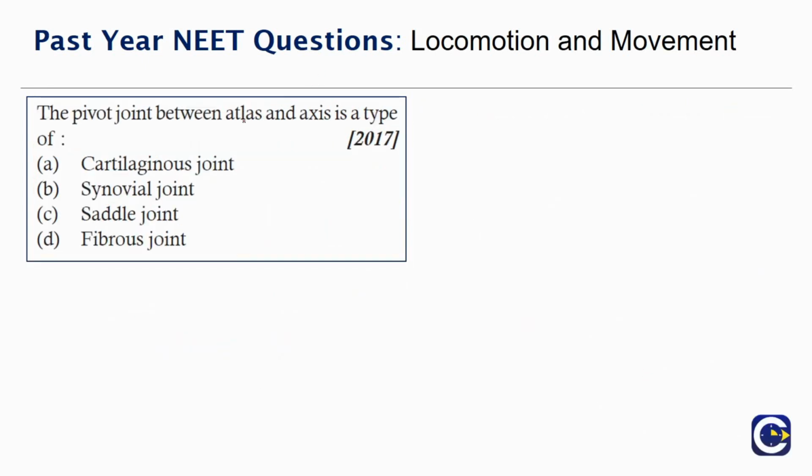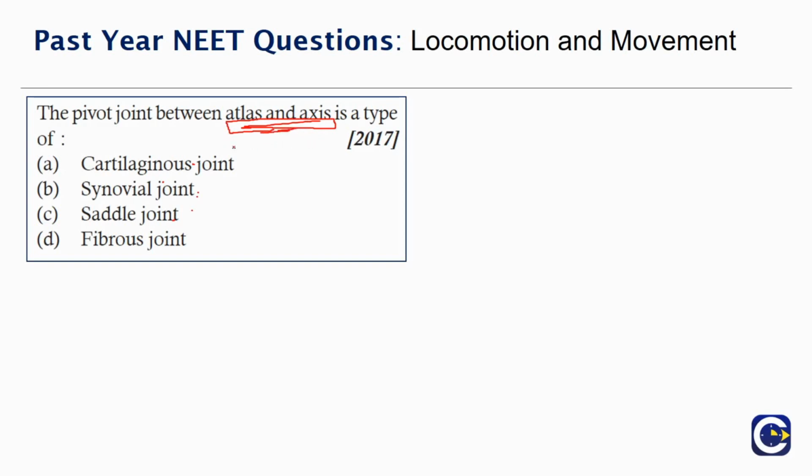The pivot joint between atlas and axis is a type of: cartilaginous joint, saddle joint, synovial joint, or fibrous joint. The atlas and the axis are the first two of the vertebrae. The atlas holds the skull in place, and the axis comes after the atlas. We rotate our head towards right and left, up and down. This is due to the free movement of atlas and axis over the straight axis of the body.